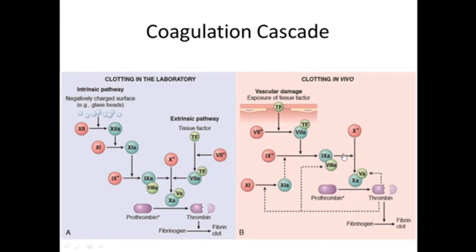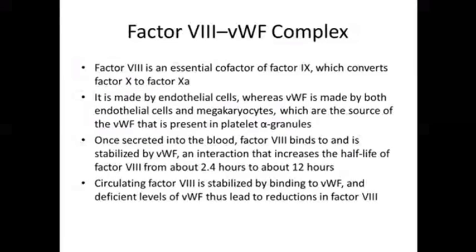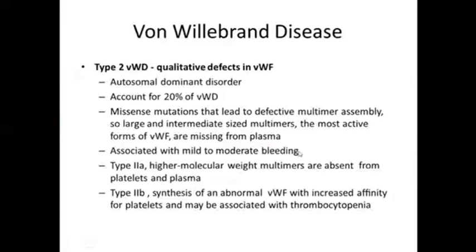Why is PTT not prolonged in type 2 von Willebrand factor disease? Because in type 2, PTT is not prolonged, because these von Willebrand factor multimers are not formed, but this factor is still circulating.